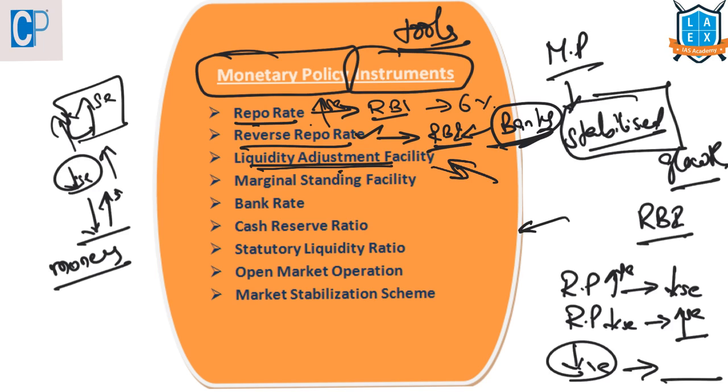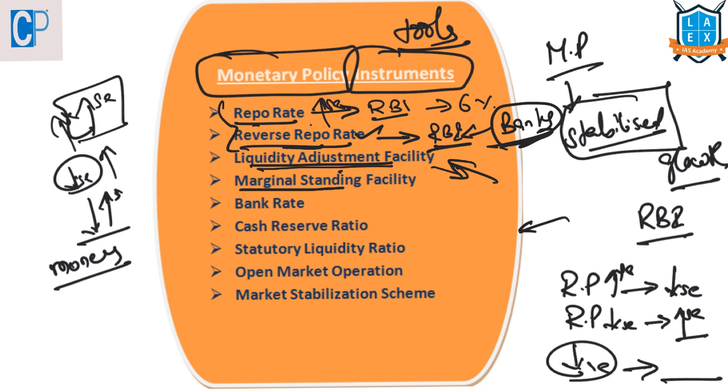For all these purposes, this liquidity adjustment facility is working in an automatic manner based on these two, repo and reverse repo operations. So the central point of this liquidity adjustment facility is liquidity injection will be done through repo operations, and liquidity absorption from the bank to the RBI is done through this reverse repo rate option.